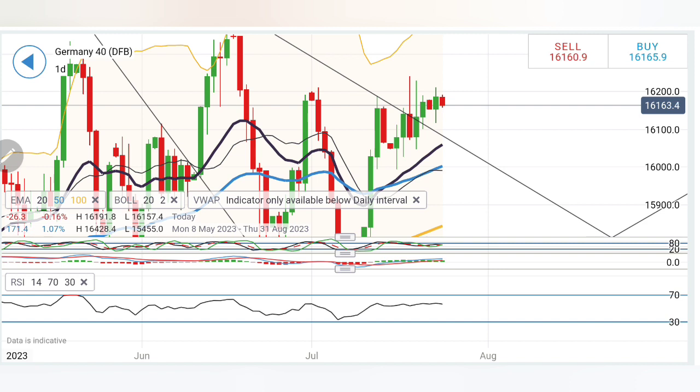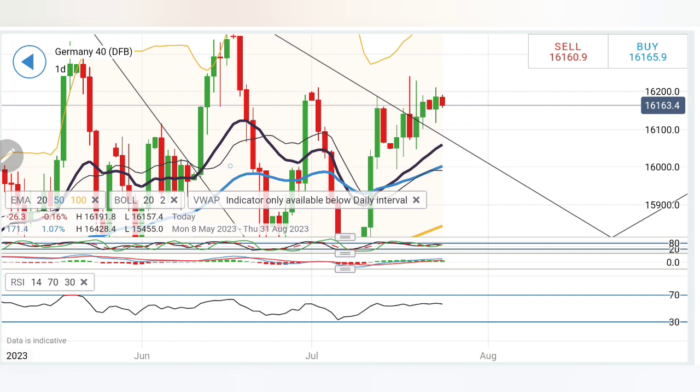On the upside, I will recommend you to buy at 16,180, but then till 16,200, 16,220, 16,240 levels, you have to put a 20 points trailing stop loss. 16,200, 16,220, 16,240 are three major milestones. If it breaks and stays above 16,240, 16,250 levels, remember we are going to look at all-time highs, or probably at least 16,400 levels will get achieved here. So take your positions accordingly, trade with the stop loss, trade with the trailing stop loss.